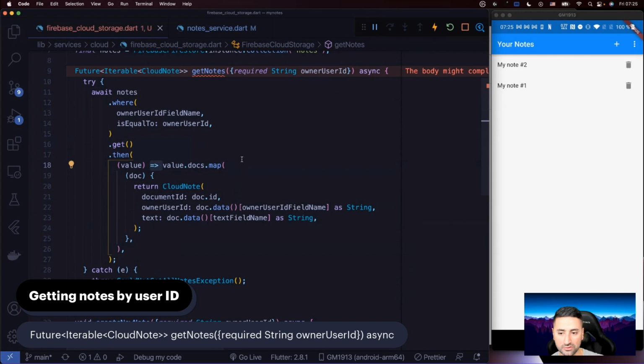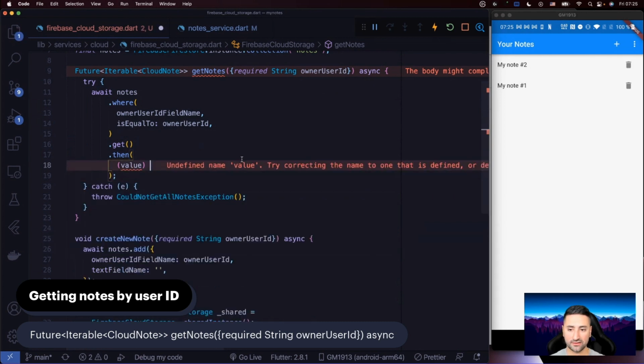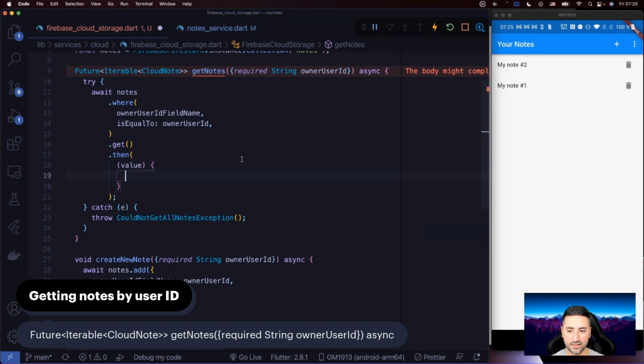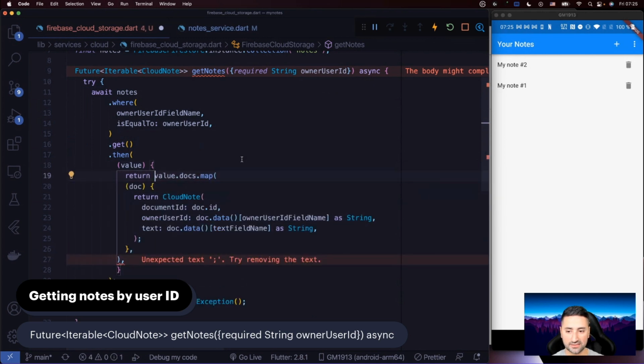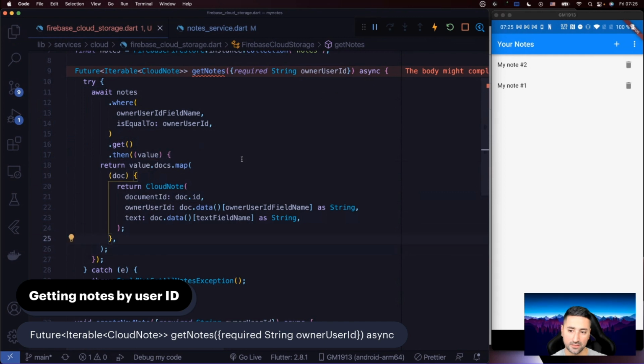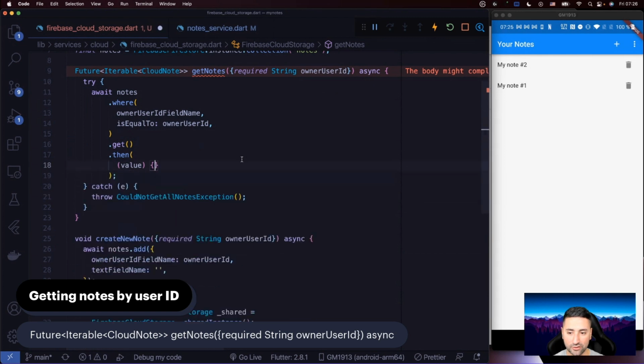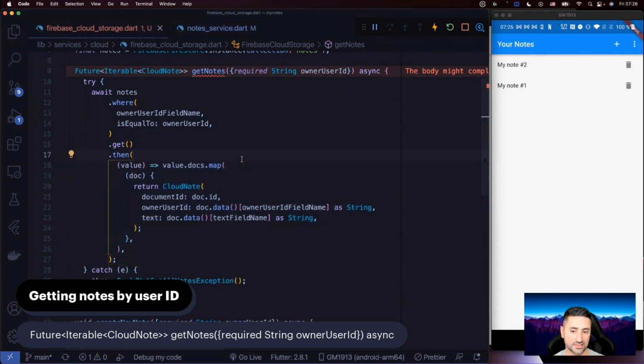But if you don't like this kind of an arrow function, you can grab your code that you've written up to this point, like this, and create curly brackets in here, and instead use this syntax to say return instead. Okay, so it kind of depends on what you prefer. I don't have a preference, and I could use an arrow function the way it is, so I'm just going to leave it like this.